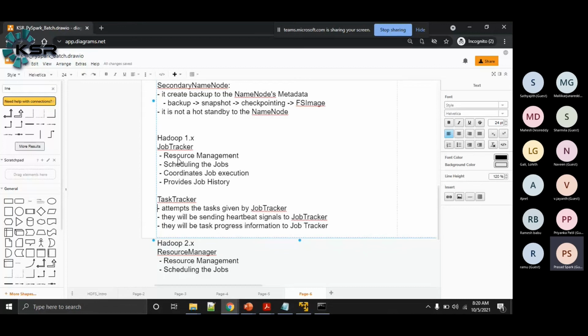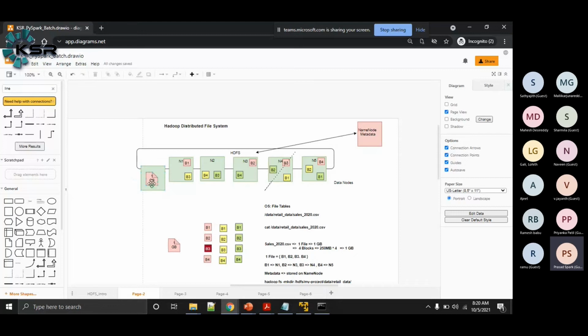So whenever you submit a job, let's say for example, I'm going to calculate some metrics on this 1 GB of sales data. I have written some code and I give the path of this file. Now the request will go to the job tracker. The job tracker will know that for this 1 GB of data, there are 4 blocks. Assume that it will identify 4 task trackers. For one task tracker, it will take a block B1 available in node 1 and apply some logic. And for another task tracker, it will tell there is a block B2 available in node 3, take it